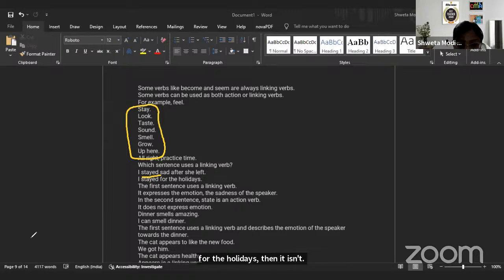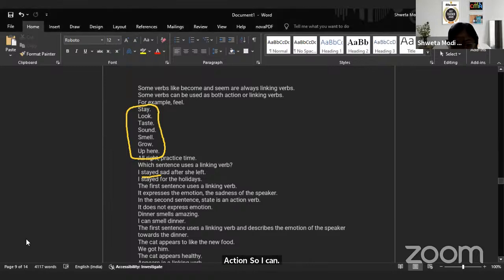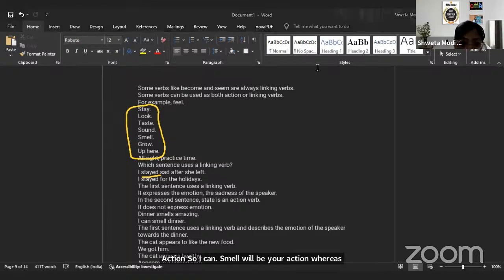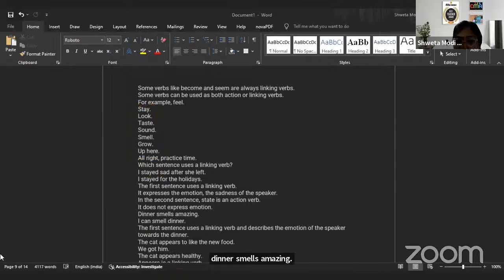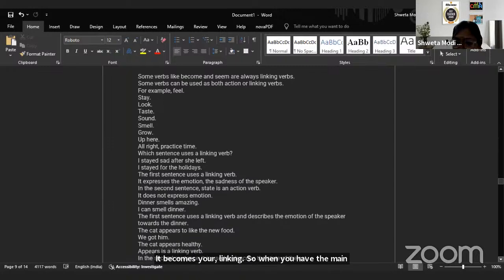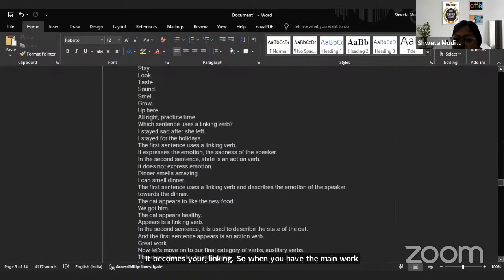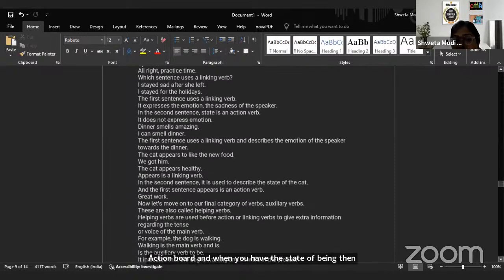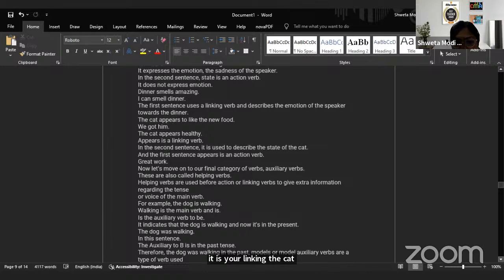Okay. So I can smell dinner will be your action, whereas dinner smells amazing becomes your linking word. So when you have the action, then it is an action word. And when you have the state of being, then it is your linking. The cat appears healthy. So appears is a linking word.